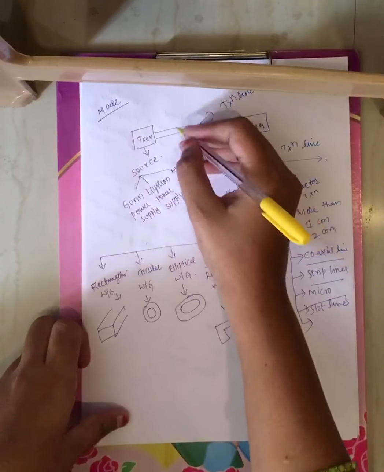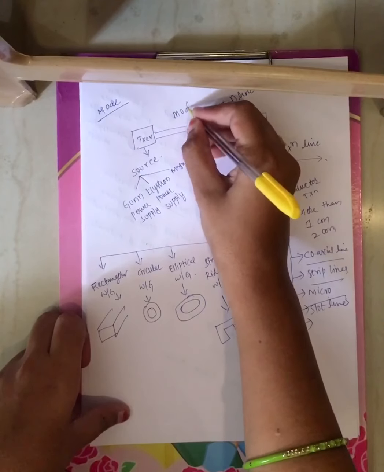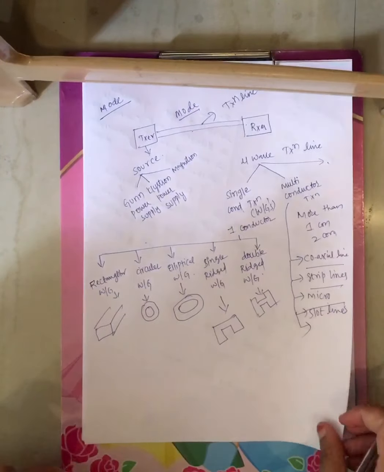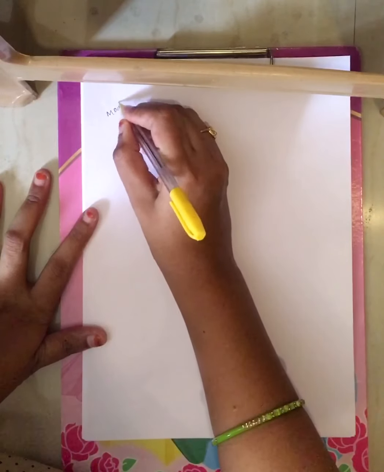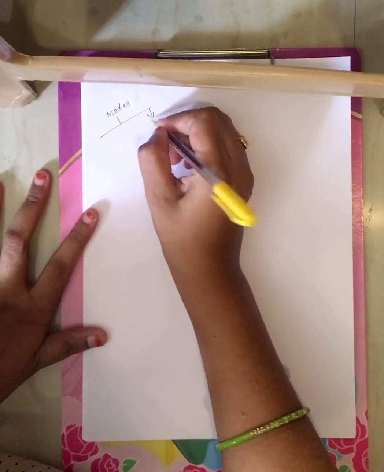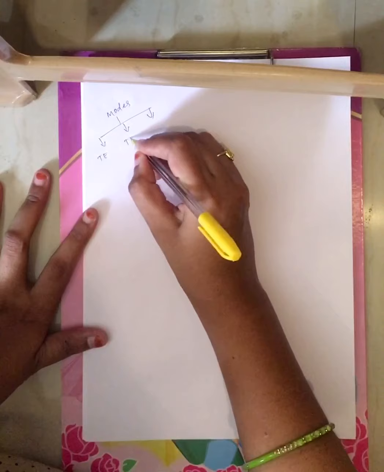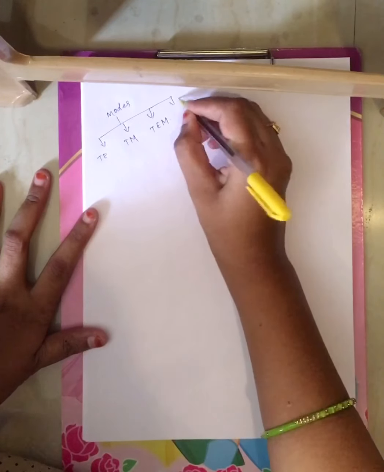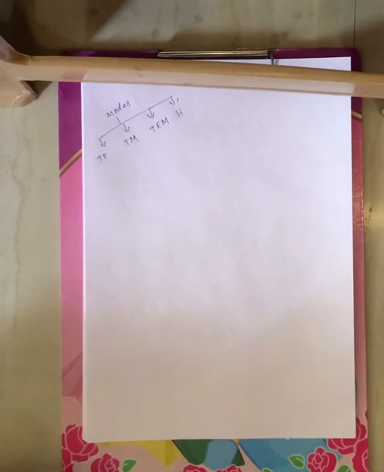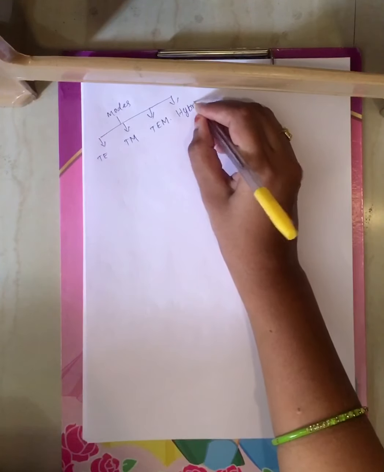Now this microwave signal will transmit through the transmission line in the form of mode. Different types of modes you have: one is TE mode, another one is TM mode, another one is TEM mode, and another one is hybrid.